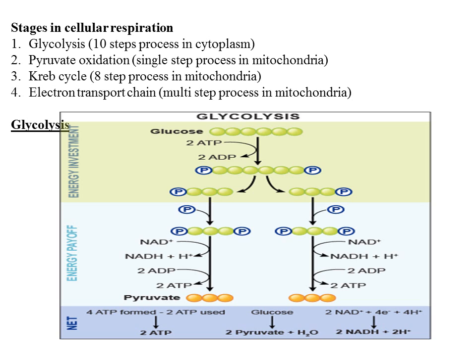So in the first stage of glycolysis, there is a loss of 2 ATP. One ATP is lost in forming glucose 6 phosphate from glucose, and one ATP is utilized in forming fructose 1,6 diphosphate from fructose 6 phosphate.